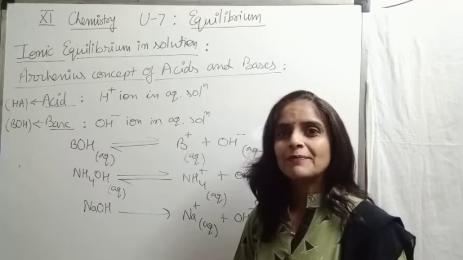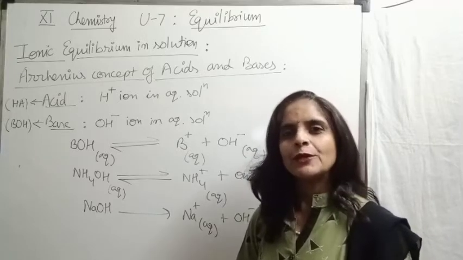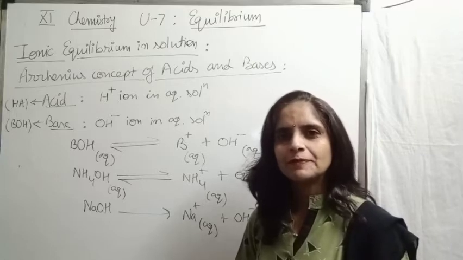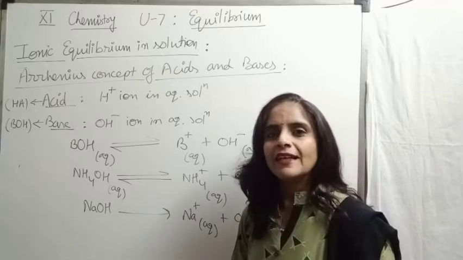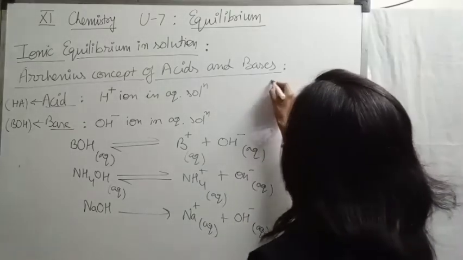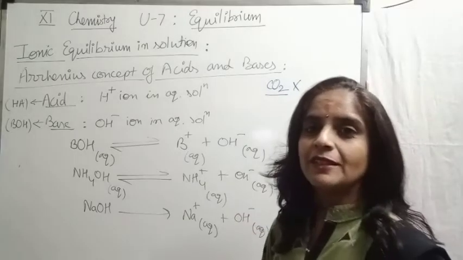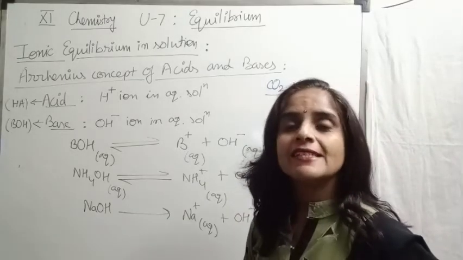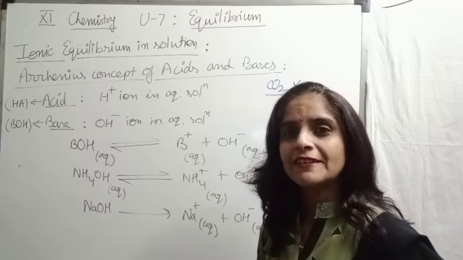Can you give me a few examples, or should I give? CO2, is it acidic or basic in nature? Acidic in nature. CO2 is acidic in nature, but by using the Arrhenius concept, we cannot explain its acidic nature because there is no hydrogen ion in the structure of CO2. Yes? SO2, acidic or basic?